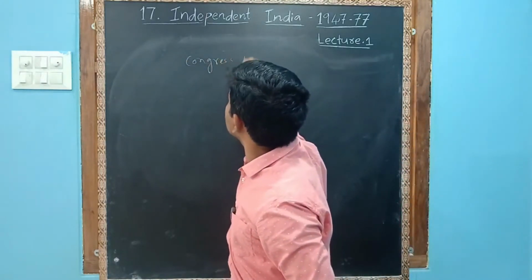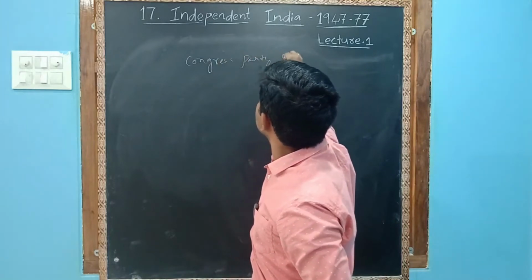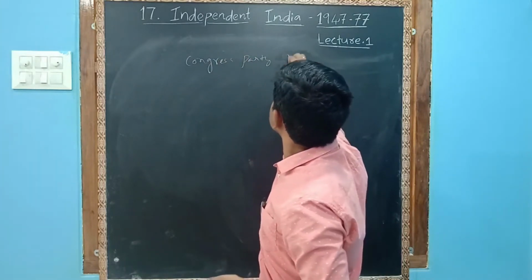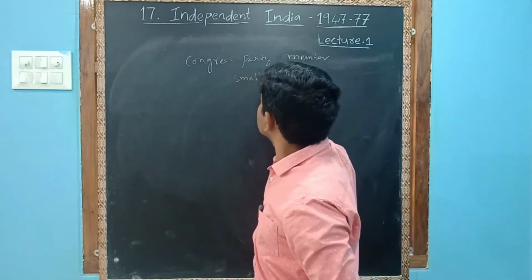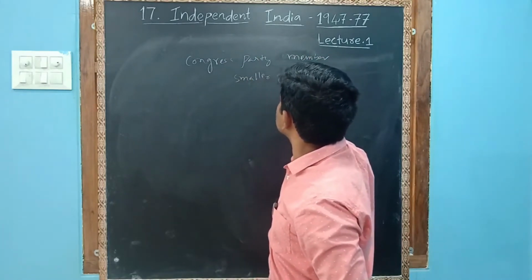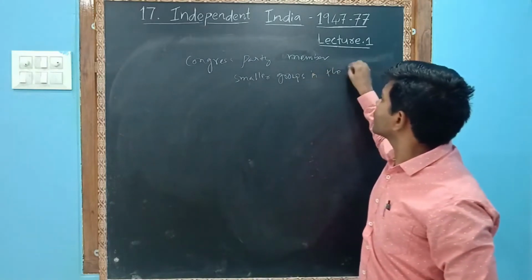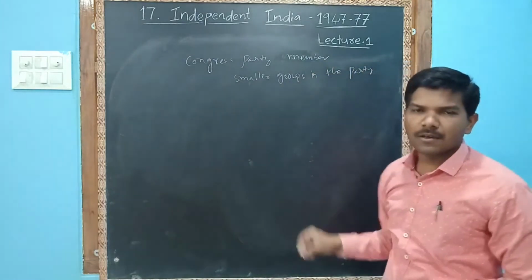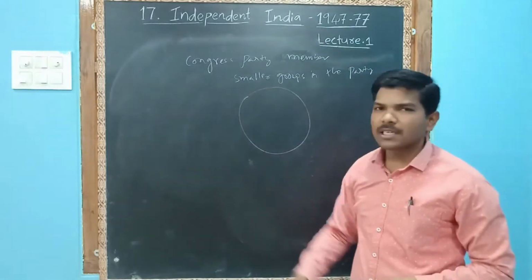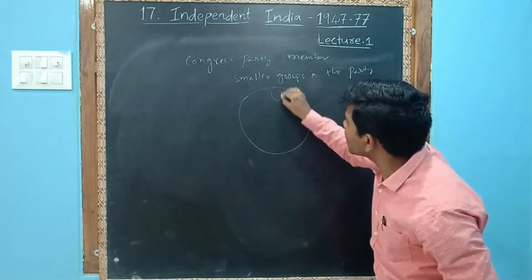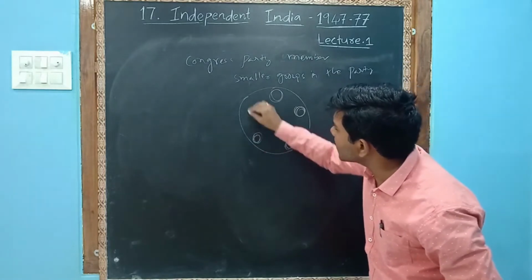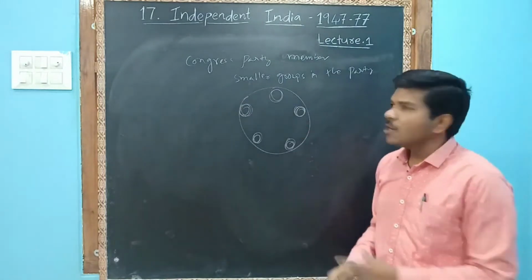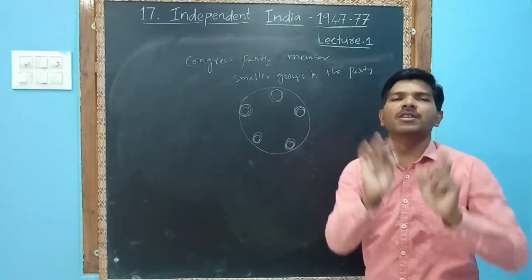Congress party members form smaller groups in the party. For example, this is Congress. In the Congress, a few members are in this group, a few members in another group, a few members in another group. So this is what we call group politics.